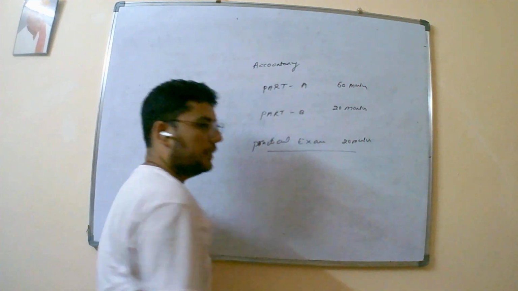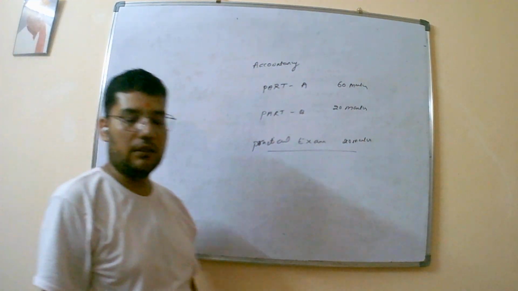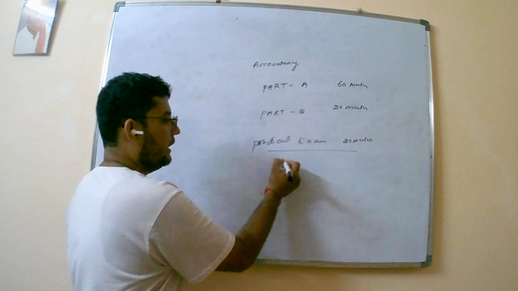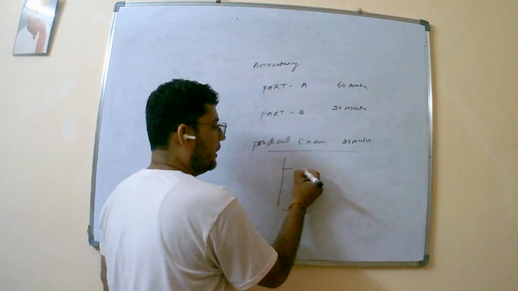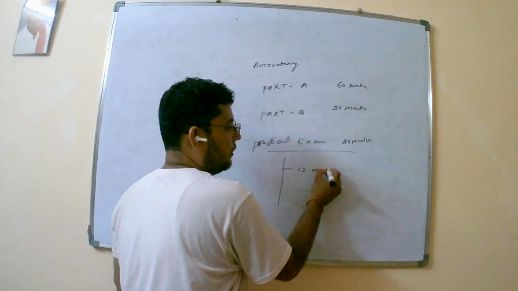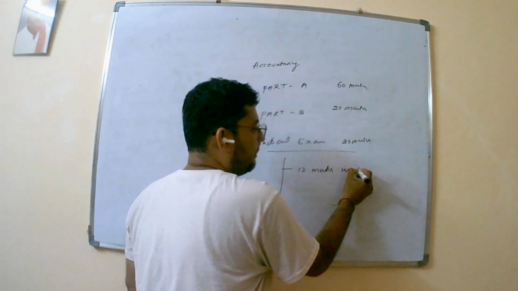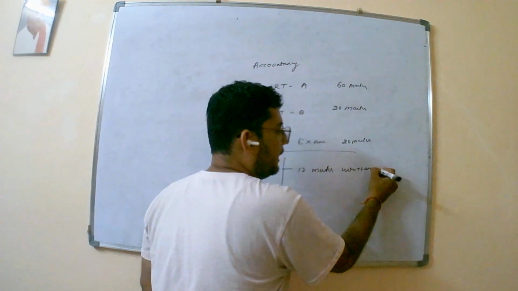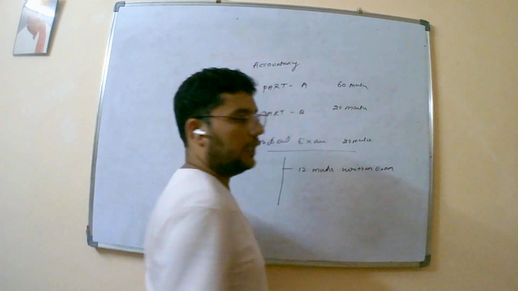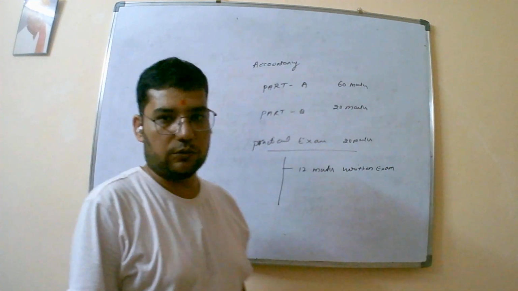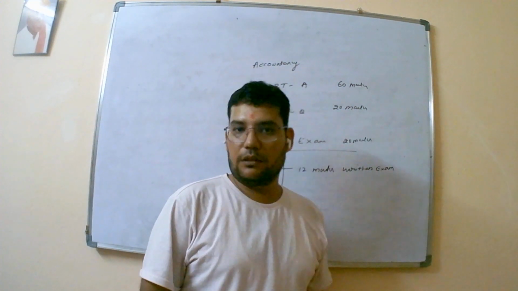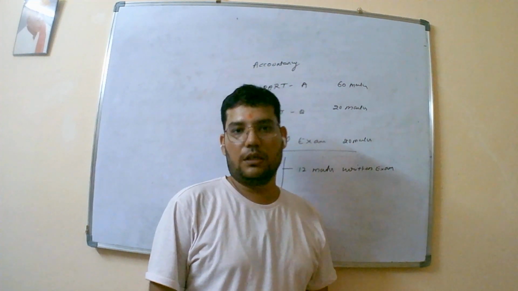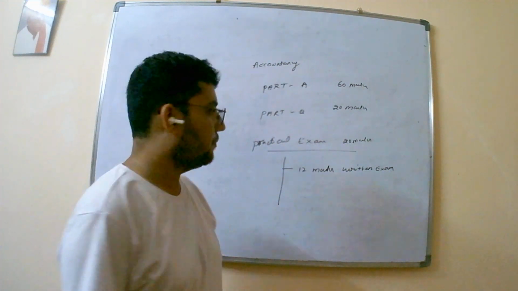There is a change in this practical exam pattern from this year. Till last year, we had a 12-mark written exam, a pen and paper test where an external was appointed, and the questions were given for 12 marks. The papers were sent to the board after evaluation.